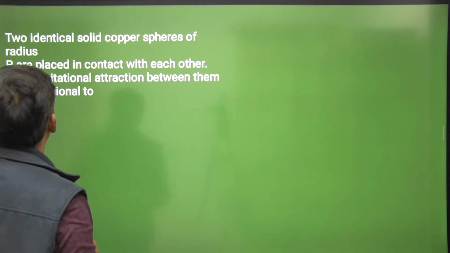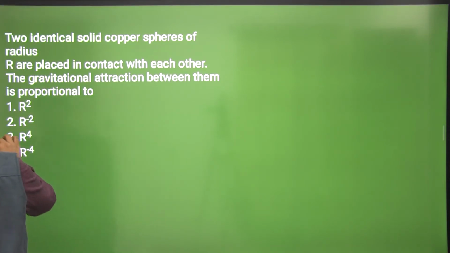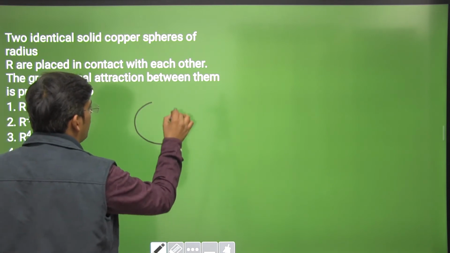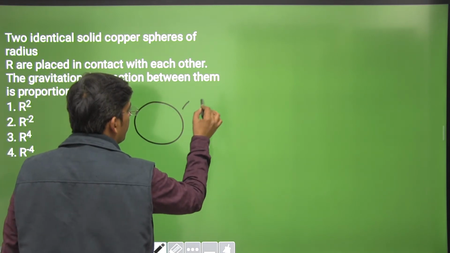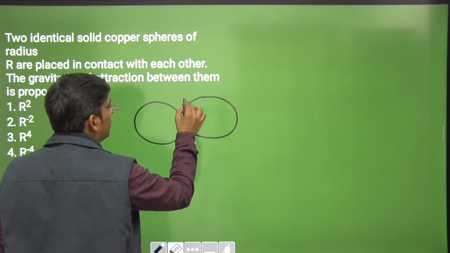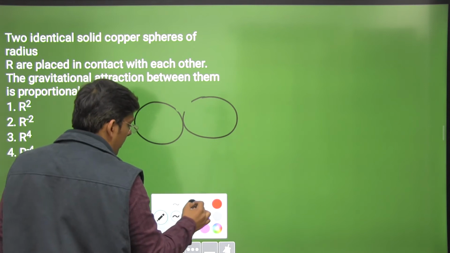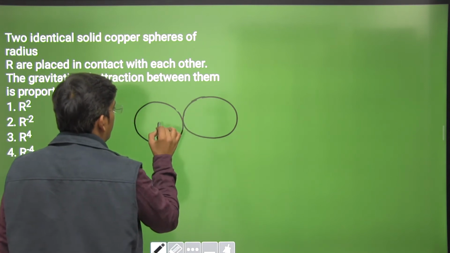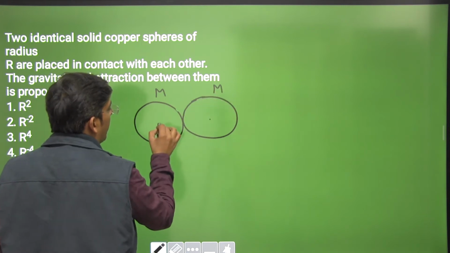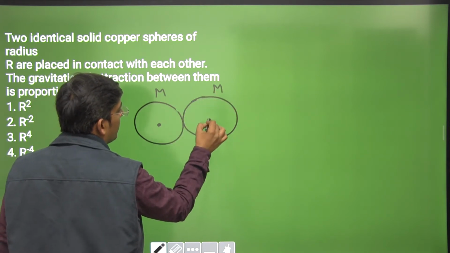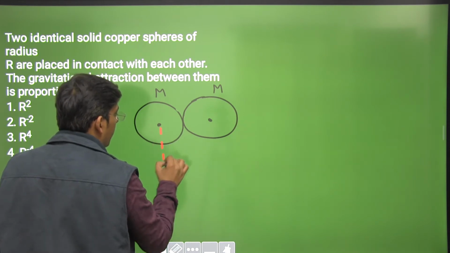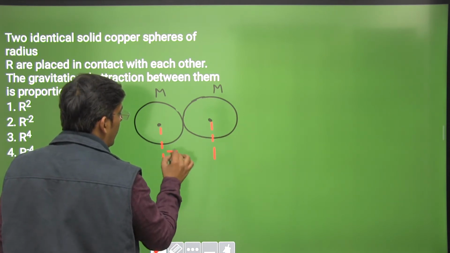Two identical copper spheres. See, this is a different type of question. We have two identical spheres. They are kept touching each other. Okay, this is a little misleading question. Mass of this sphere be capital M, mass of this sphere be capital M. Let us assume that mass being concentrated at their center of mass. Okay. Distance between their centers is 2 times of capital R.